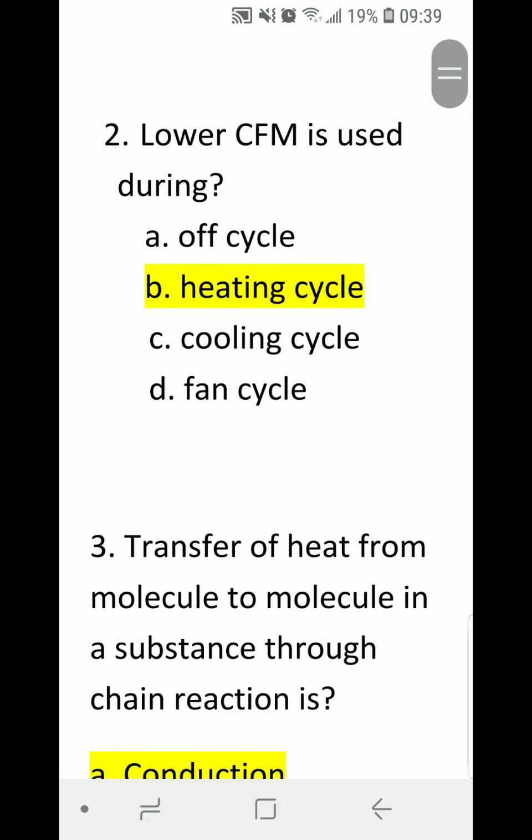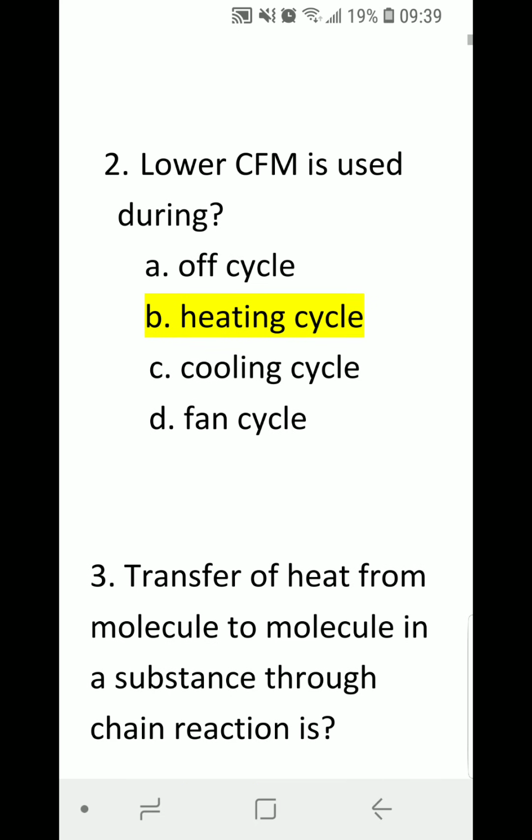Number 2. Lower CFM is used during A. Off cycle. B. Heating cycle. C. Cooling cycle. D. Fan cycle. Correct answer is B. Heating cycle.